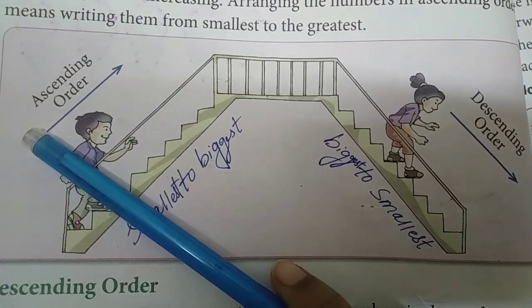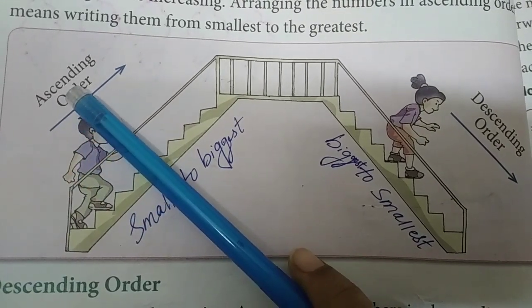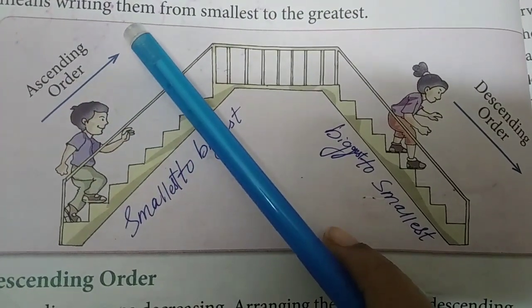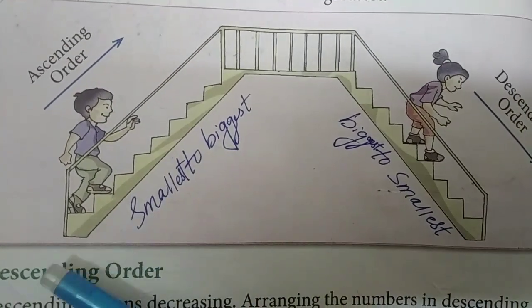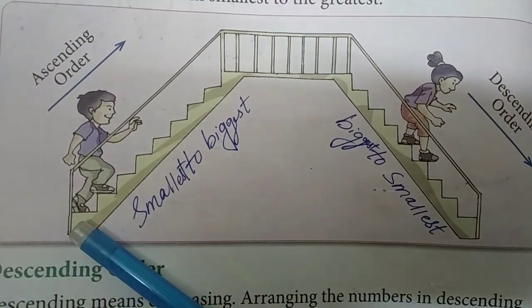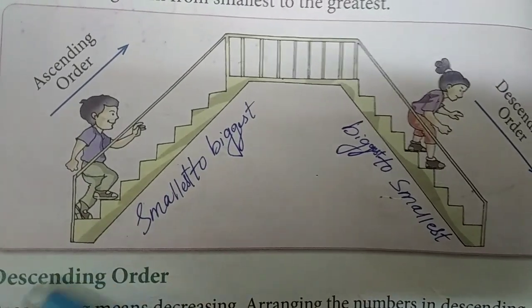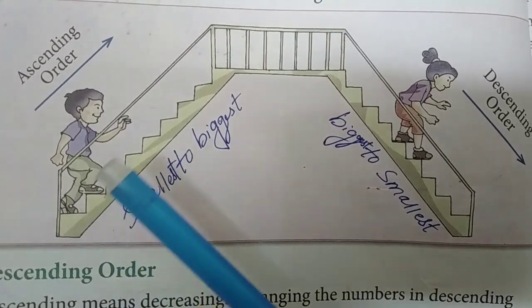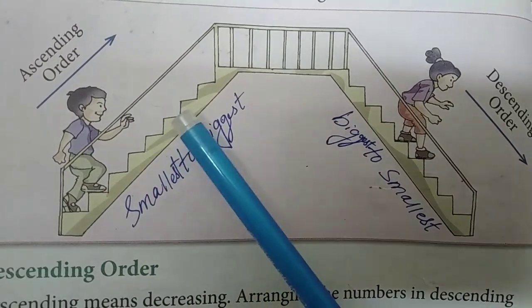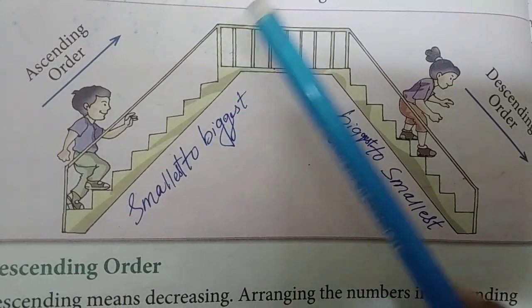What is the spelling of ascending? A-S-C-E-N-D-I-N-G, ascending order. That means smallest to biggest. One is smaller, yes or no? So 1, then next 2, smallest to bigger. Then after 2, the next bigger number is what? 3. Next 4, 5, 6, 7, 8, 9, 10.